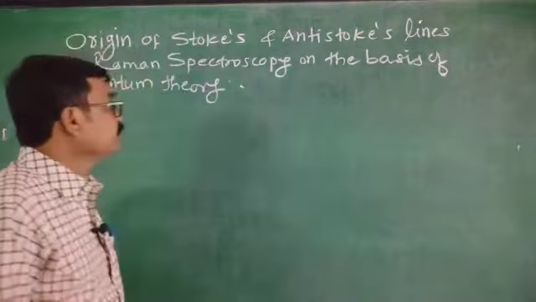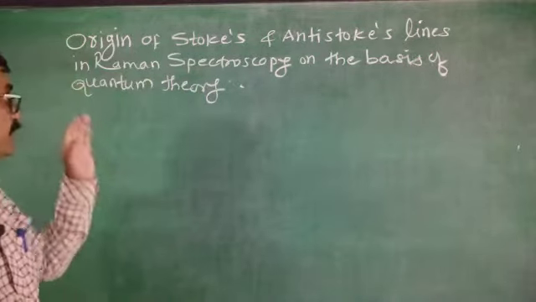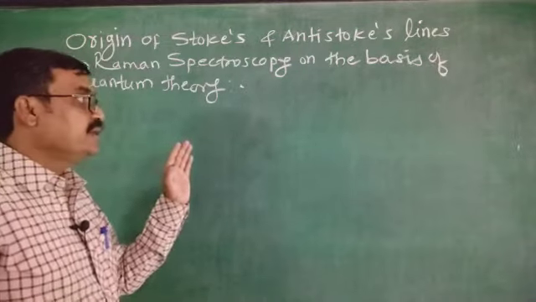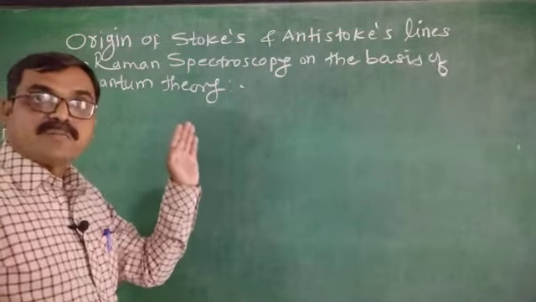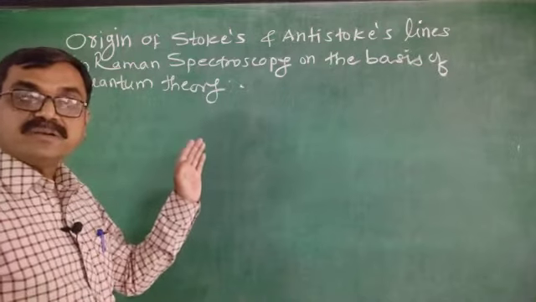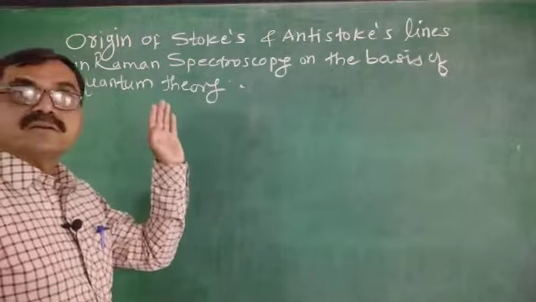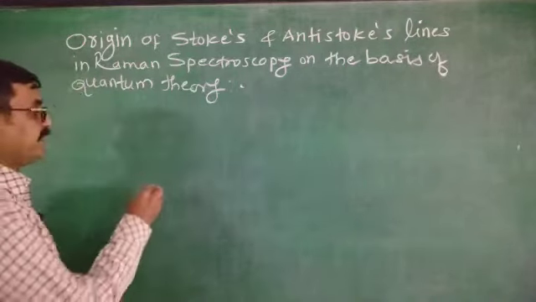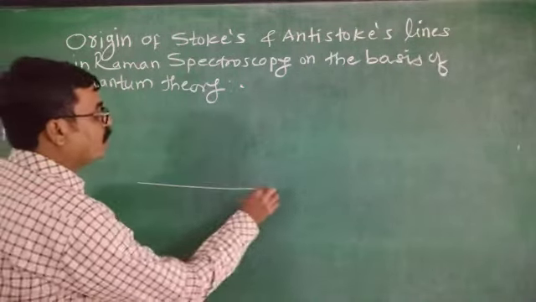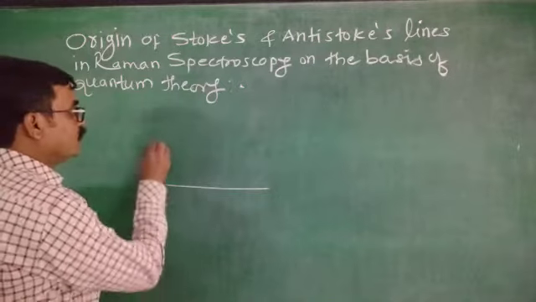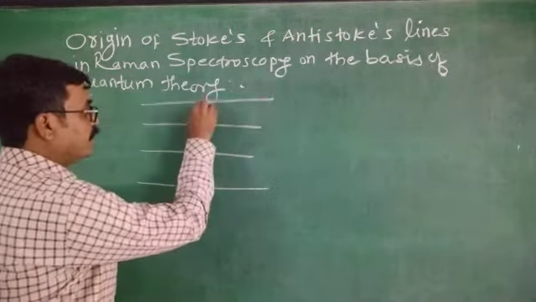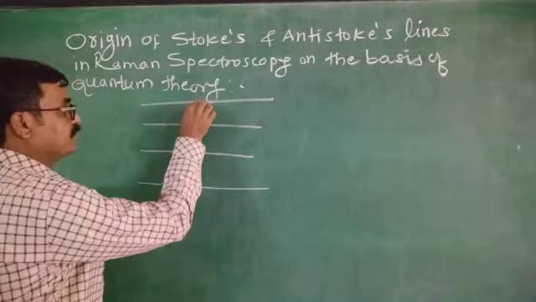Now here, when the molecule absorbs energy in the form of quanta from the electromagnetic radiation, it gets excited from its lower energy level to a higher energy level due to absorption of light.